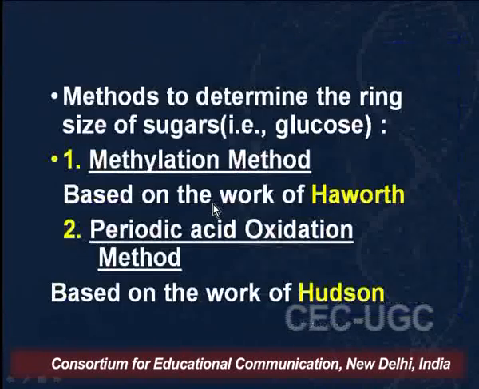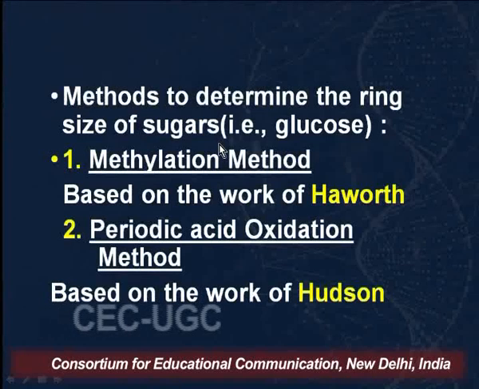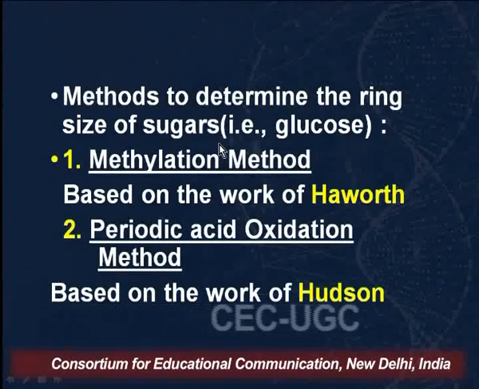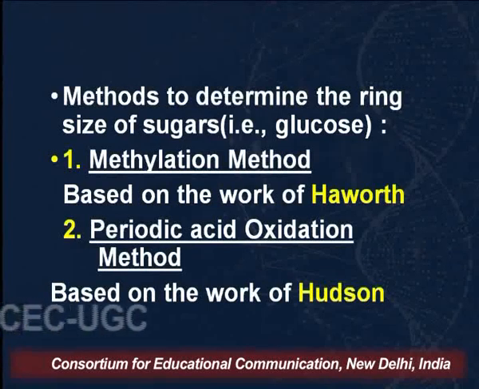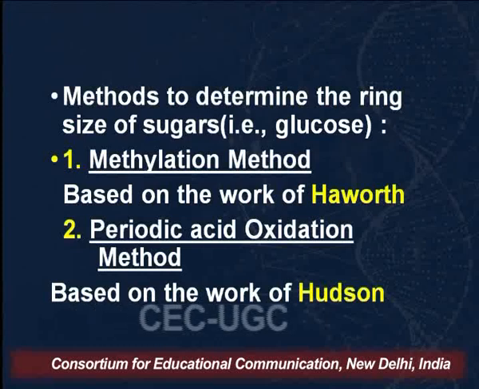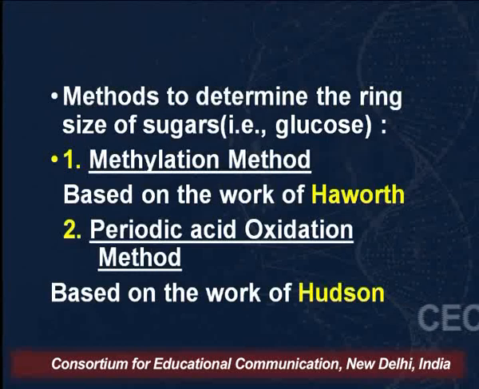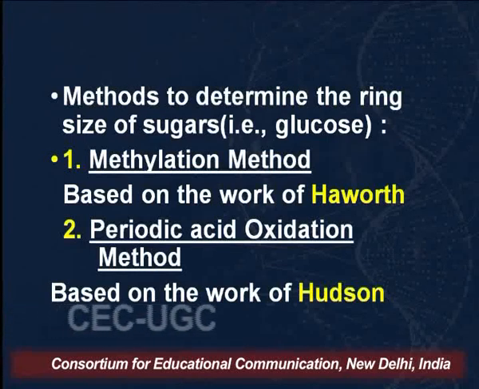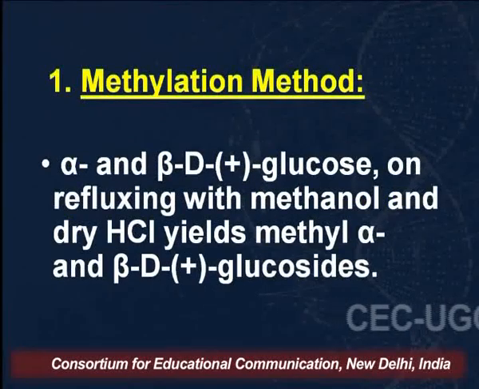So now the question arises that we have to establish what is the size of this ring. We can use two methods to determine the ring size of sugars, and in this case I have taken glucose. The two methods that we can use are the methylation method, which is based on the work of Haworth, or the periodic acid oxidation method, which is based on the work of Hudson. First I'll be taking the methylation method.